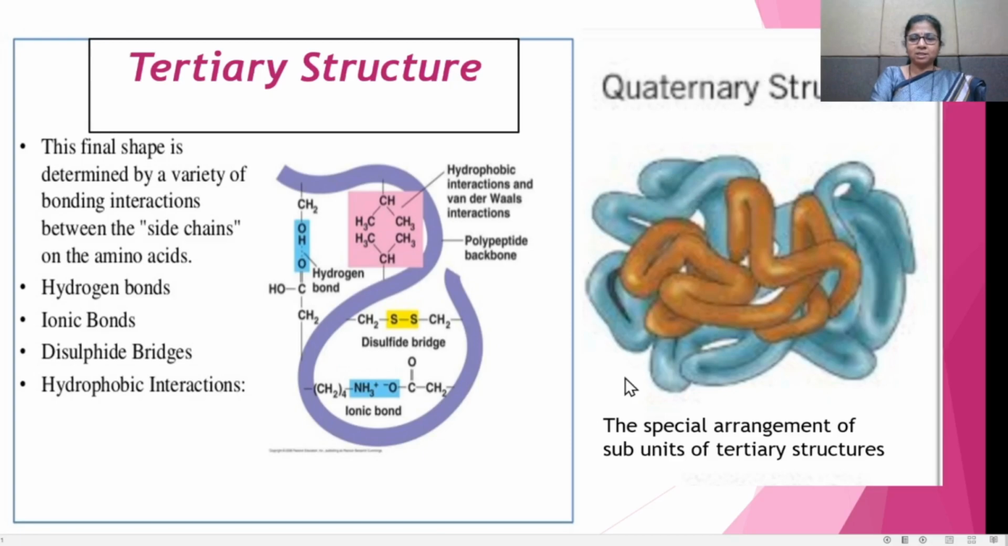And then see the quaternary structure. In the quaternary structure, it is the spatial arrangement of the subunits of tertiary structures. That means these tertiary structures are the subunits of the quaternary structure. There are a number of these polypeptide chains, and they are linked together with each other and form this type of structure, which is called the quaternary structure. In this way, protein structure is studied as primary structure, secondary structure, tertiary structure, and quaternary structure.